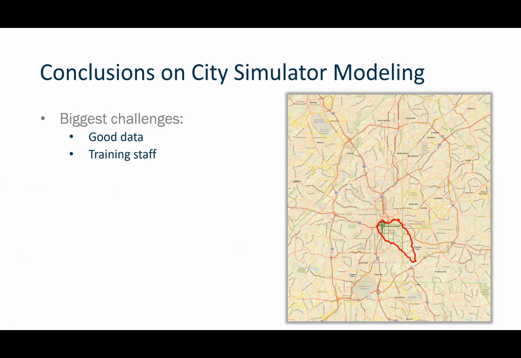And that effort alone can be a little bit daunting. It takes a fair amount of our time to make sure that we have all the data we need over the entire area that we're studying. That was a challenge. And then the other one was getting staff trained.